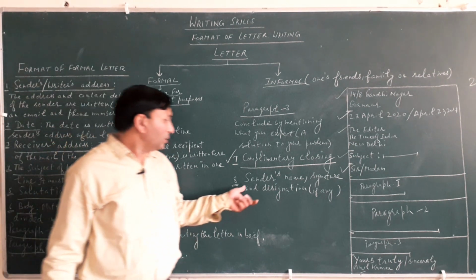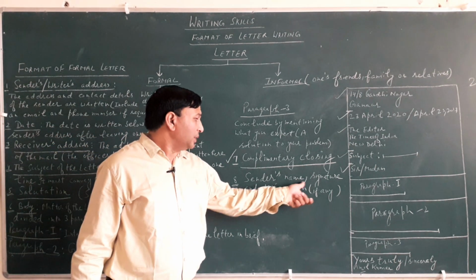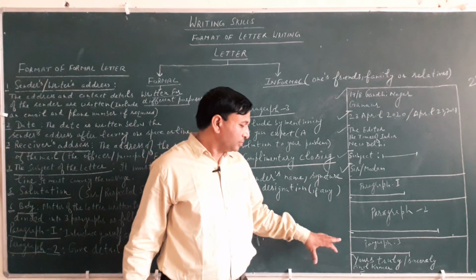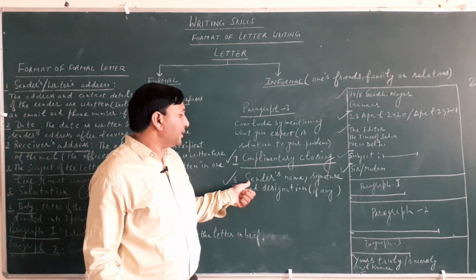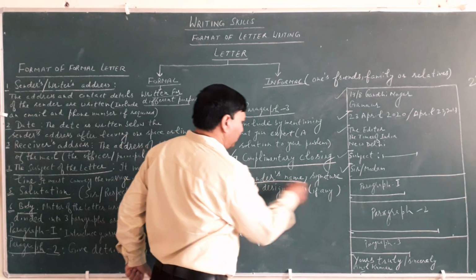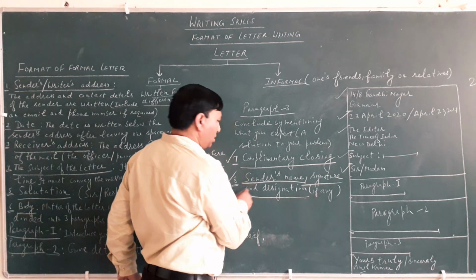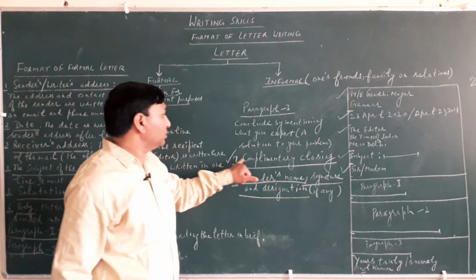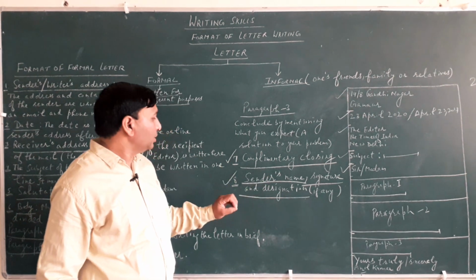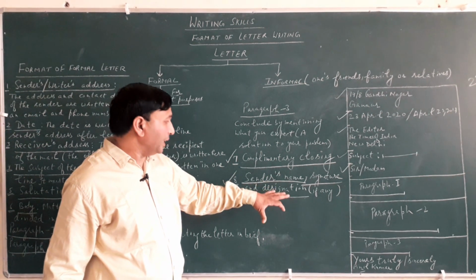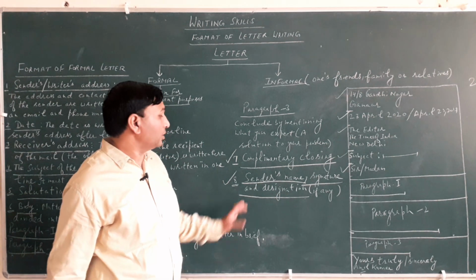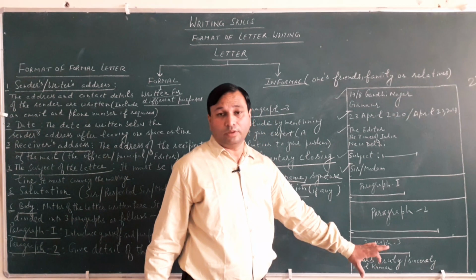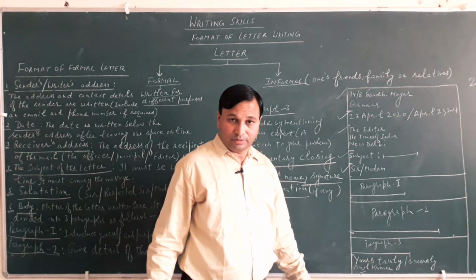Now the sender's name, signature and designation, if any. The last point is the sender's name, signature or designation, if any. After the complimentary closing, write the sender's name, signature or the designation. For example, yours truly, or you may write yours sincerely.